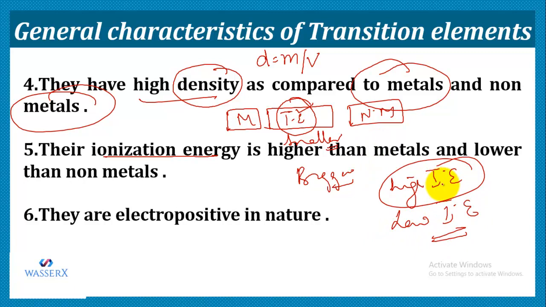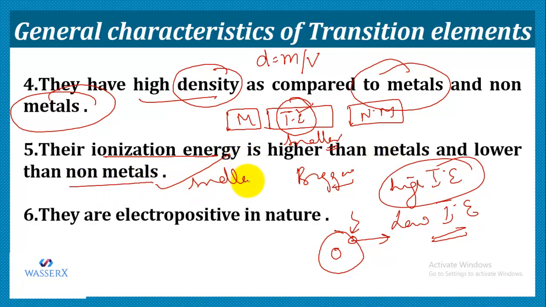Ionization energy, I think you remember, is the energy given to remove the outermost electron from the valence shell of an atom when it is in the gaseous state. Their ionization energy is higher than metals but lower than non-metals, because non-metals are quite smaller than transition elements.